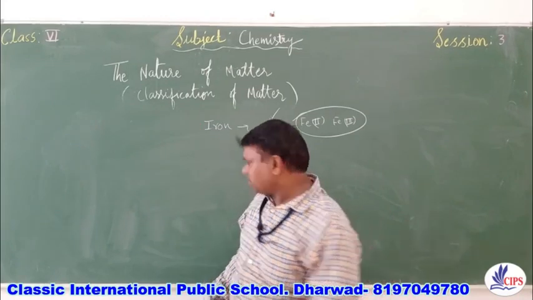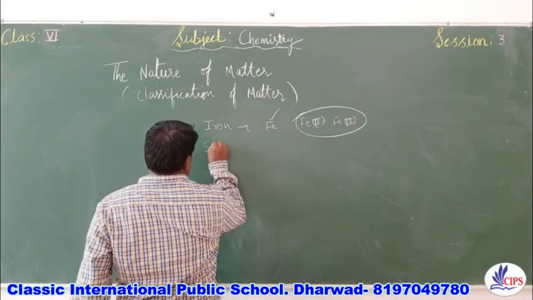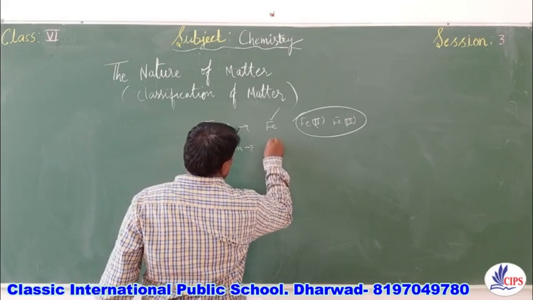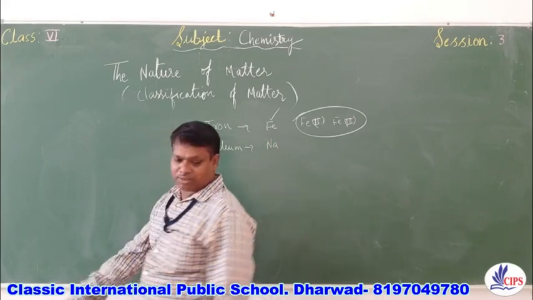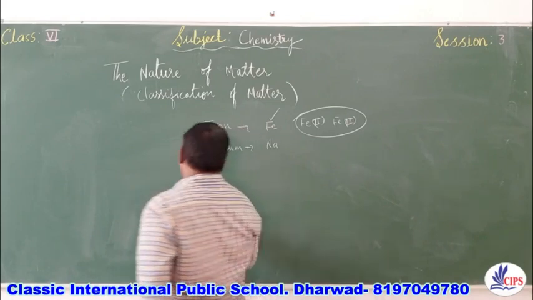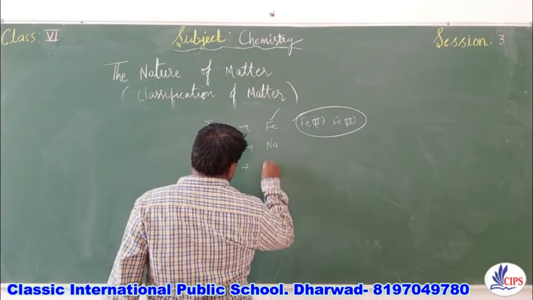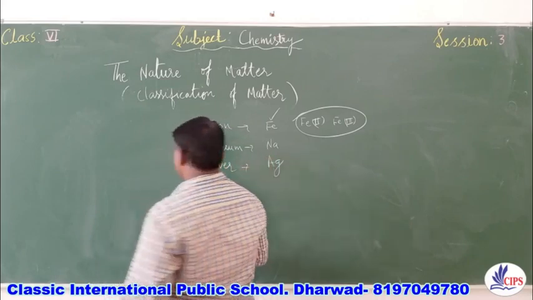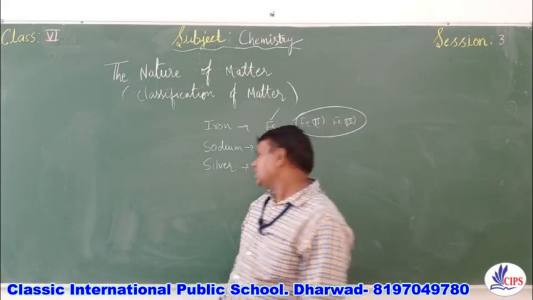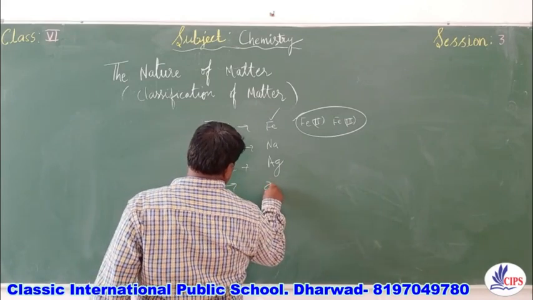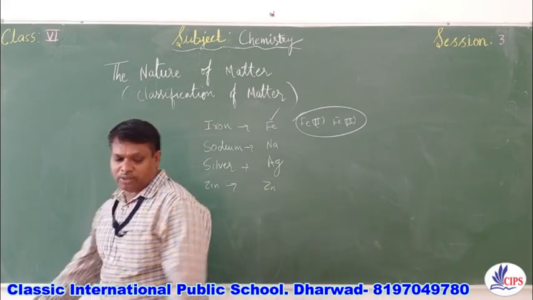Then next element, sodium. I have already discussed it. It is Na. Next one, silver. From the Greek term Argentum, it is written as Ag. Zinc, the symbol for this is Zn, capital Z, small n.